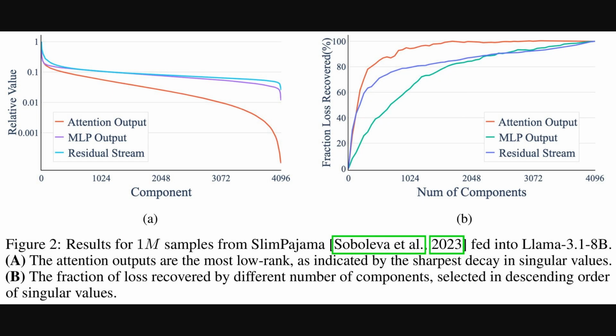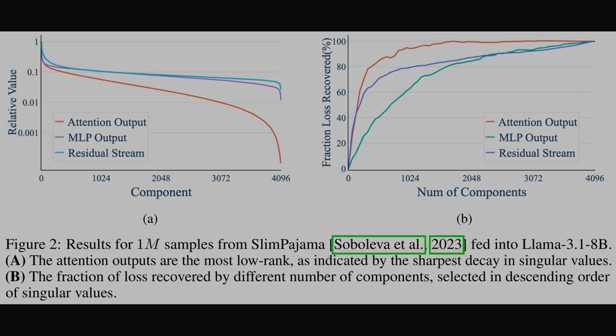The previous figure set the intuition. Figure 2 now quantifies it. The left panel shows a much sharper spectral drop for attention output, which signals that only a small set of directions carry most variance. The right panel reports loss recovery, and attention reaches 95% with roughly 1/4 of the components, whereas MLP and the residual stream require far more. Together, these curves confirm that attention writes into a compact subspace that is highly efficient for downstream performance.